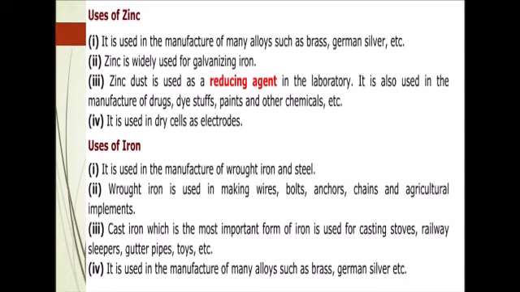This is all about the chapter General Principles and Processes of Extraction of Elements. I repeat again that this chapter fetches you 4 marks in your theory examination. One 1-mark question and one 3-mark question can be expected from this chapter. I request students to check the video again for better understanding of the process, the concept, the chemical reactions and the diagrams. I request again to check the video again for better understanding of the chapter.